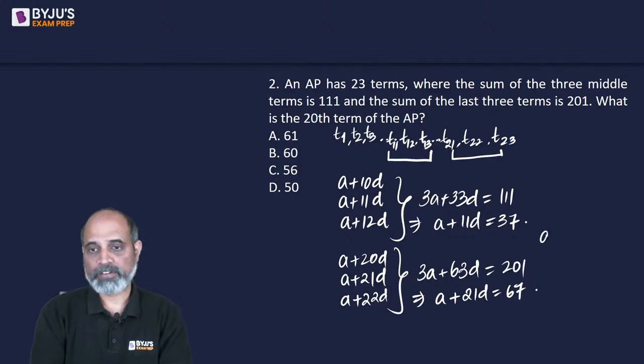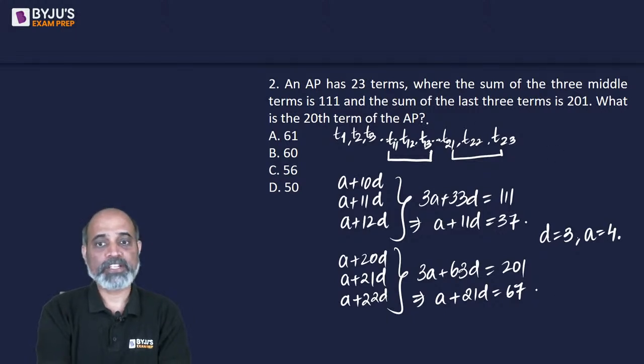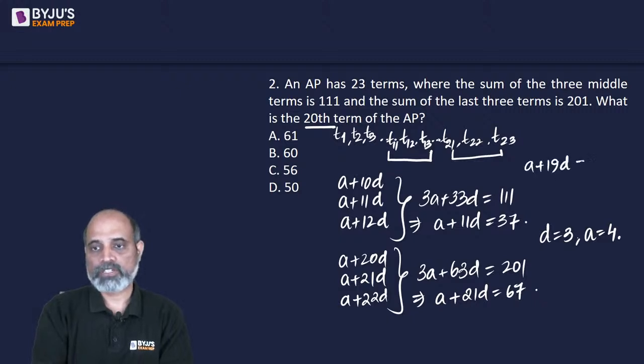If we subtract, we'll get the value of d as 3 and we will get the value of a as 4. Since we need 20th term, so 20th term is given as a plus 19d. So this is going to be 4 plus 19 into 3, 4 plus 57, which is 61. So option A.